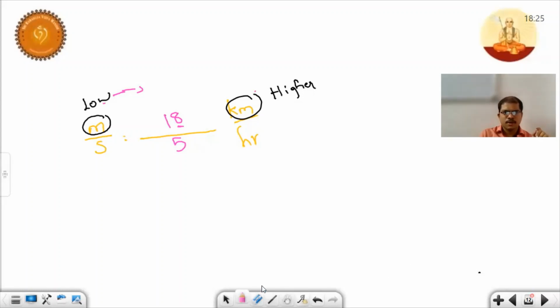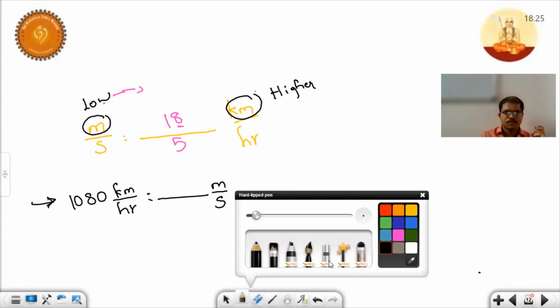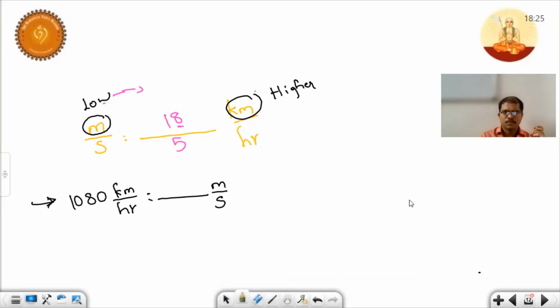So let's have another problem on this. The question is: convert 1080 kilometer per hour to meter per second. Convert kilometer per hour to meter per second. Karthik, do you have clarity regarding this conversion?